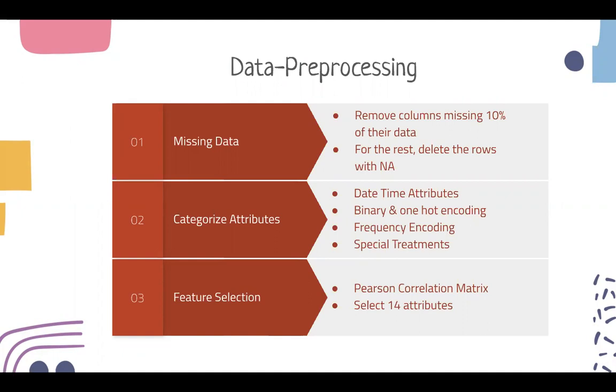Special treatments were given to attributes like street names, wind directions, and weather conditions. We use methods from previous studies to simplify and generalize their categories. Finally, we use the Pearson correlation matrix to select 14 attributes from the original 49 attributes to build our model.